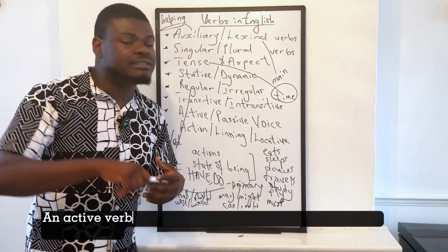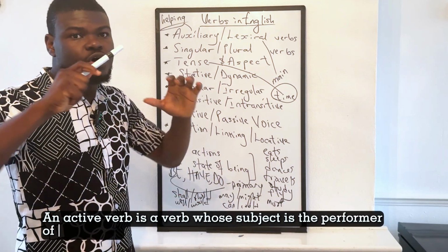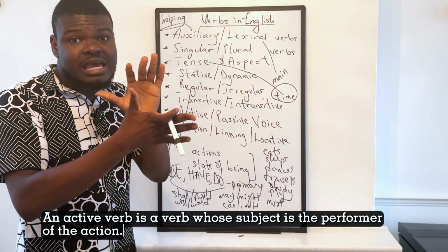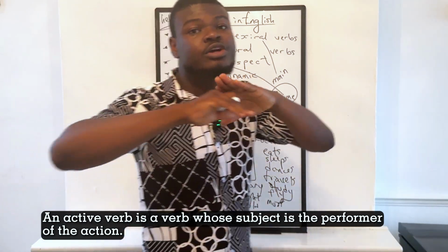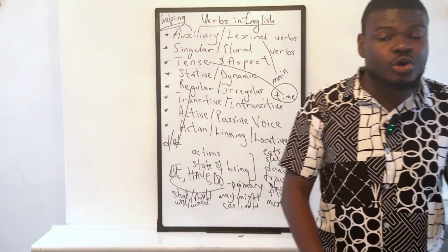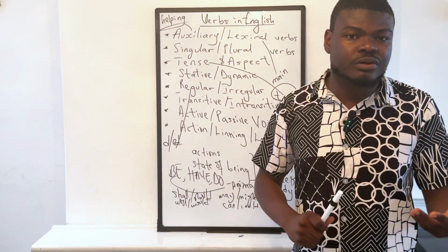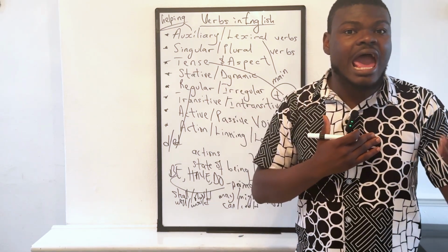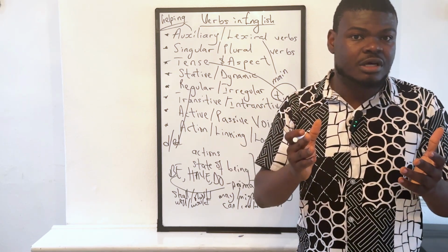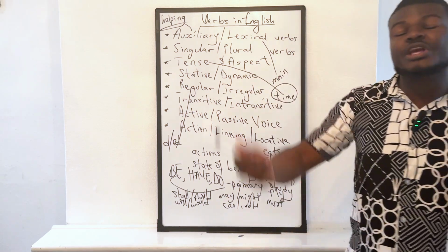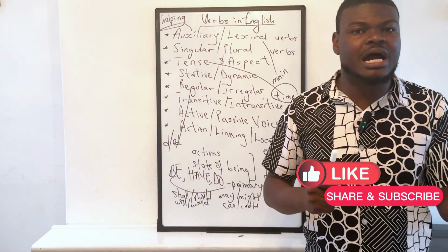So an active verb is a verb whose subject is the performer of the action. Now, normally, in normal sentences, the subject is usually the one that performs the action. I ate the food. I am the subject. Ate is the verb. The food is the object. But when we switch that around and say the food was eaten by me.